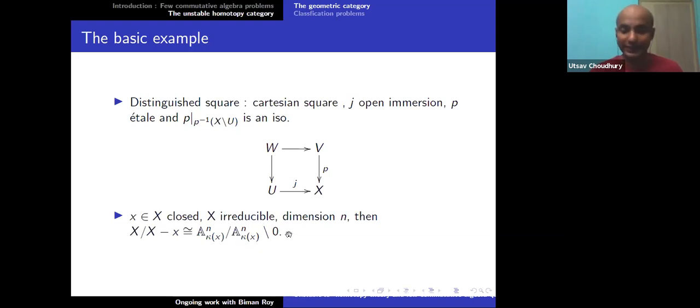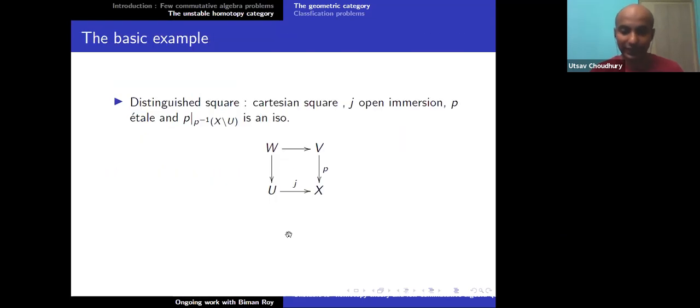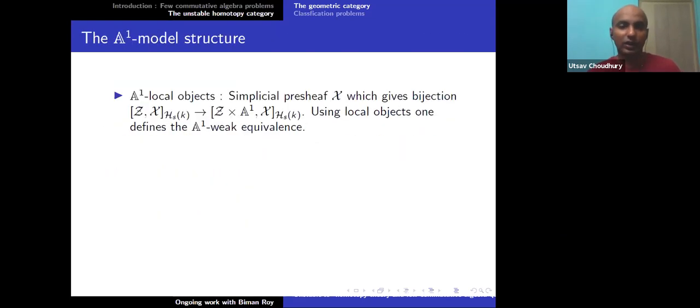So in this new category, now comes the A1 model structure. The A1 model structure is where you have already inverted the Nisnevich local weak equivalences to have Nisnevich descent. Now your theory also has the added property that it does not see any difference between A1 and a point. So you want to localize, or invert, this kind of map Z to Z times A1. This is a typical method of localizing.